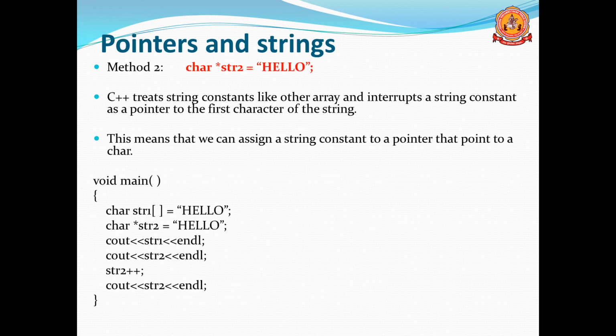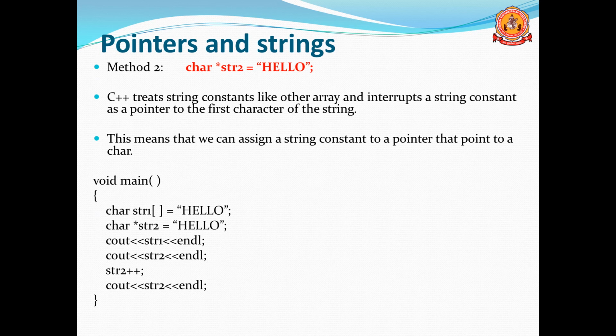This is the second method: char *str2 = "hello". In this case, we are not using arrays. It is not actually an array, but it is pointing to the array. The pointer str is pointing to the first element, or normally you say it is pointing to the array.